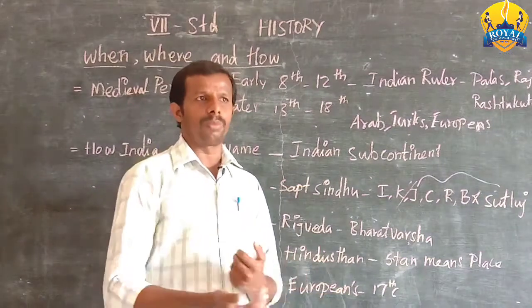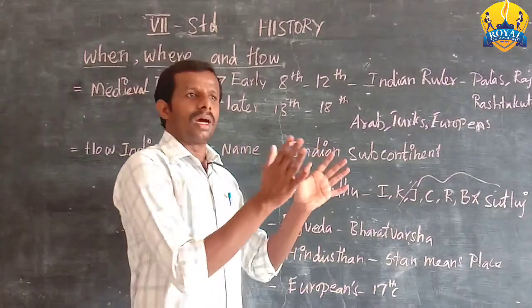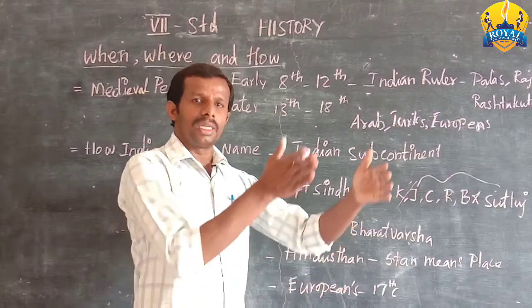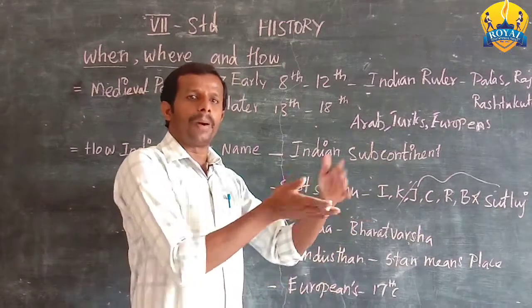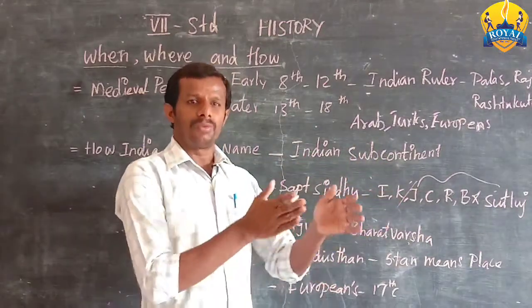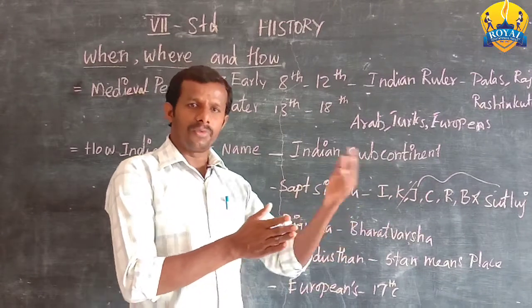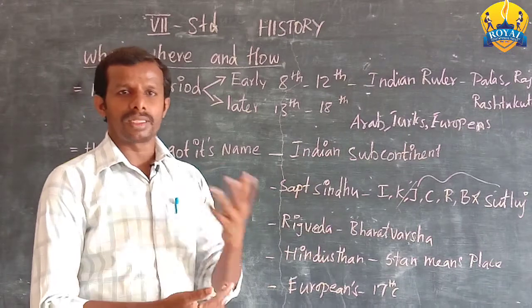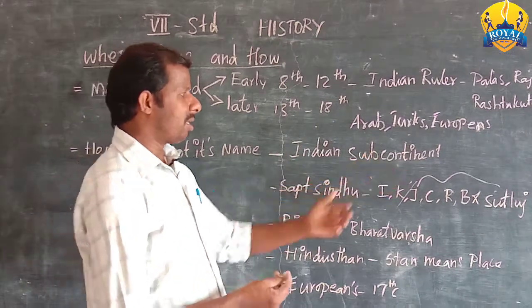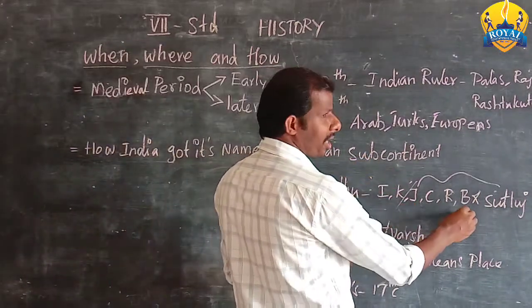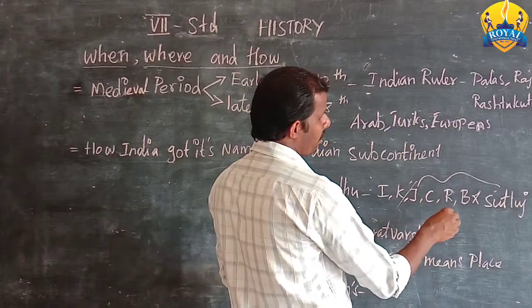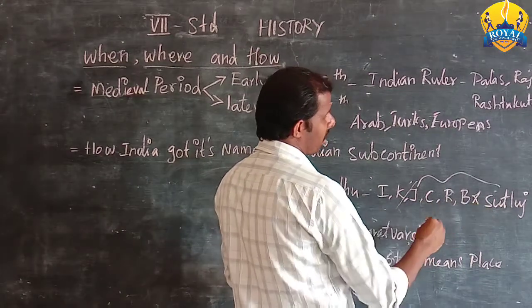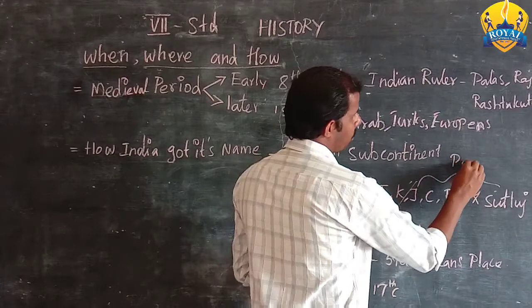Yes, our state is also remembered for bravery, but because this state borders Pakistan, our neighbor country, it frequently faces attacks from Pakistan. Can you understand? Yes, those 5 rivers make one land. I am asking, that land of 5 rivers is called Punjab.